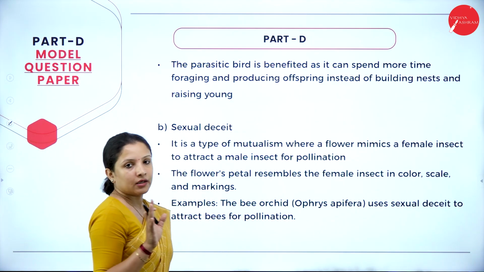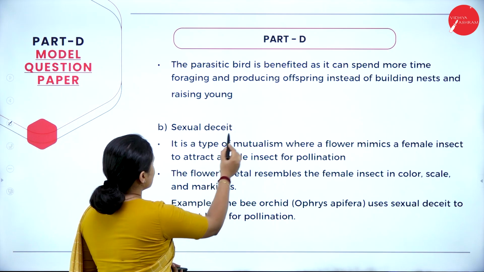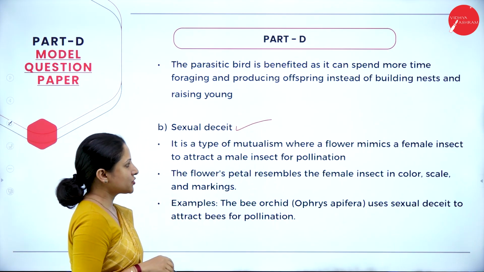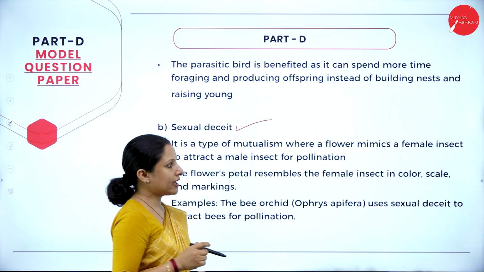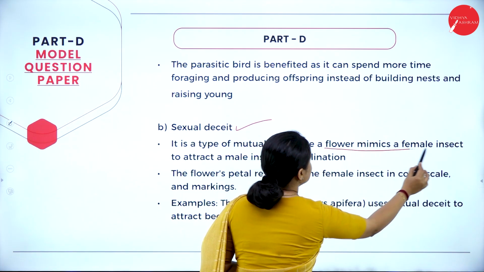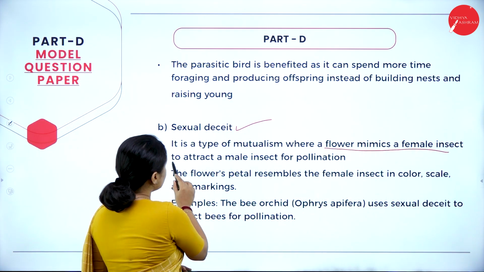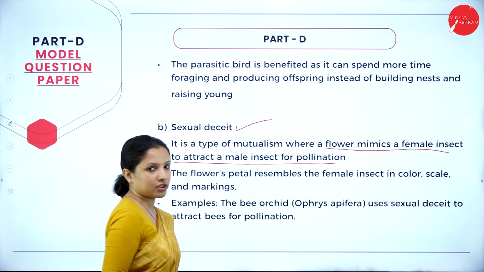So therefore, it is benefited. Next is sexual deceit. Sexual deceit is a type of mutualism where a flower mimics a female insect in order to attract a male insect for pollination.